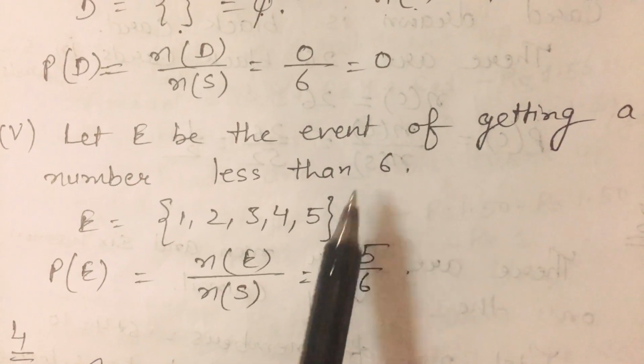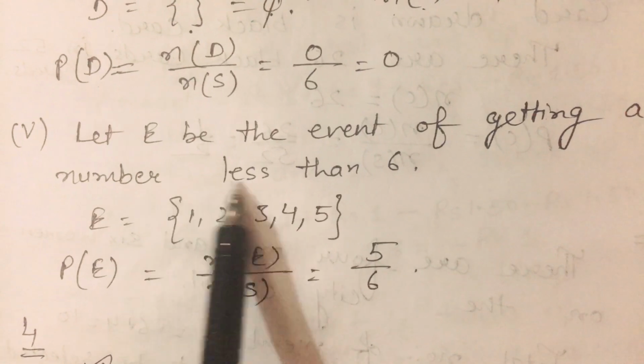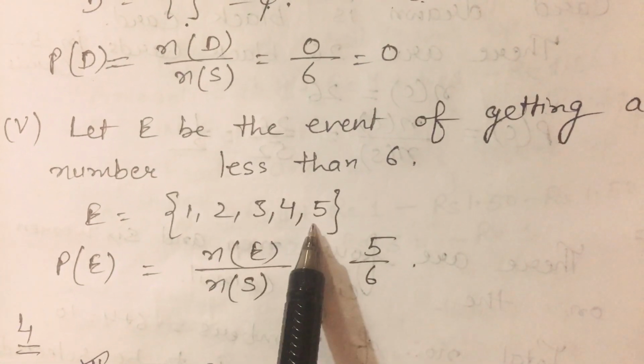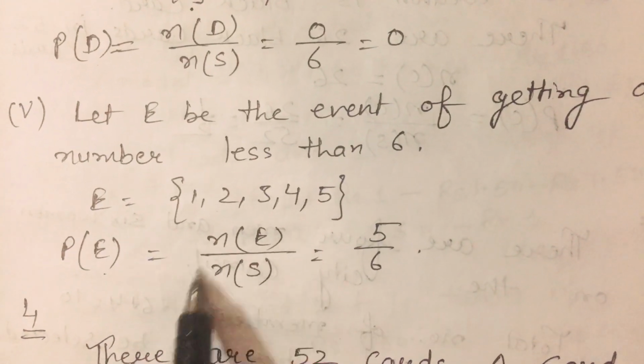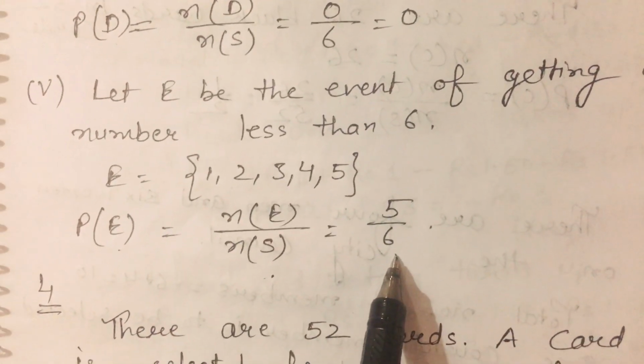Now the next case, a number less than 6. So let E be the event of getting a number less than 6, which means there are 5 cases. Okay, so what is the probability of E? Number of elements in E upon total number of elements. This is 5 upon 6.